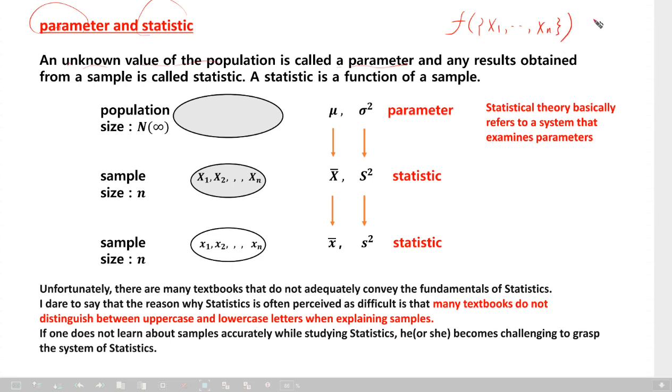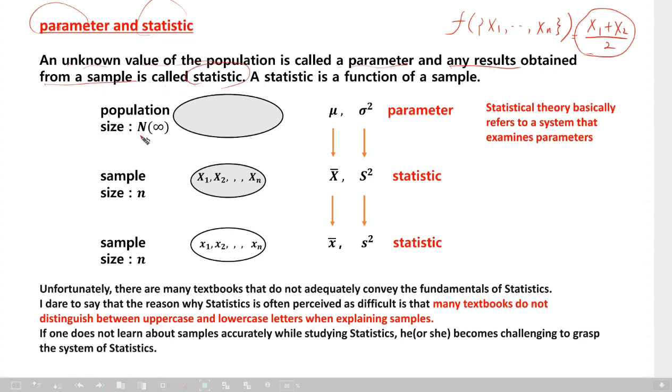If, for example, you say X1 plus X2 divided by 2, there are n many X's. But if you take the first sample value, the second sample value, unknown, not yet, divided by 2, this is a statistic. Any result obtained from a sample is called a statistic.